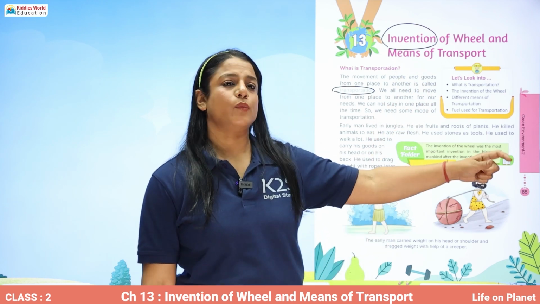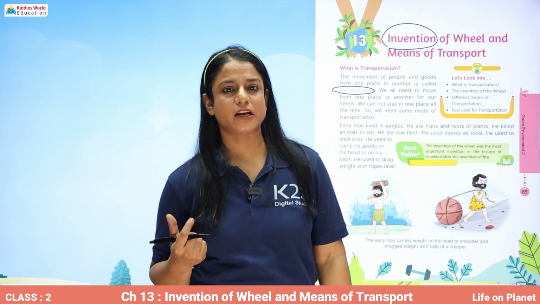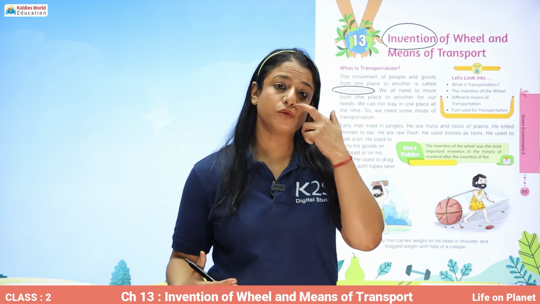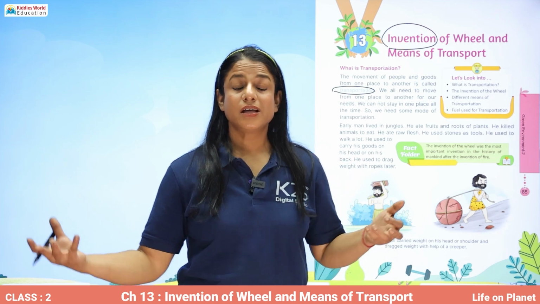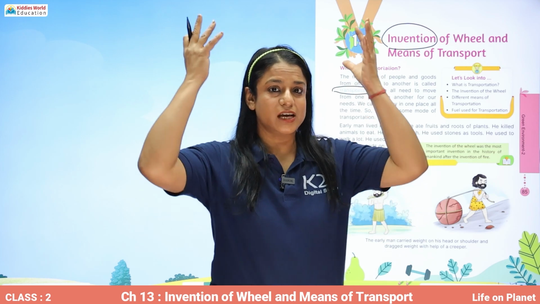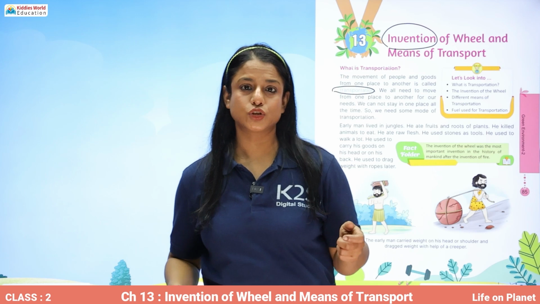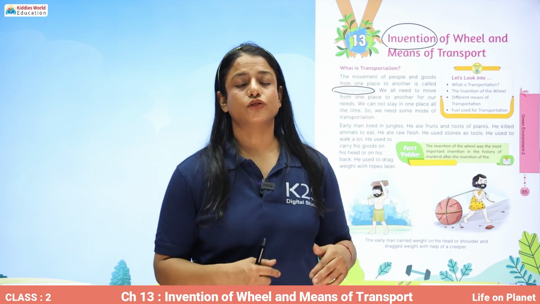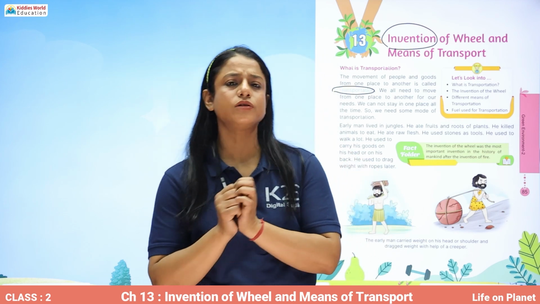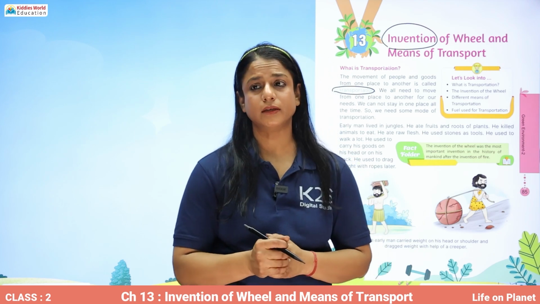So, back then, when early man was there and no means of transportation was invented, how did people travel? They used to travel by foot. They used to carry their goods on their shoulders, on their back, on their head. He used to drag weight with ropes later. So later, when ropes were invented, they used to drag their goods with rope, as you can see in the picture. Then what happened?